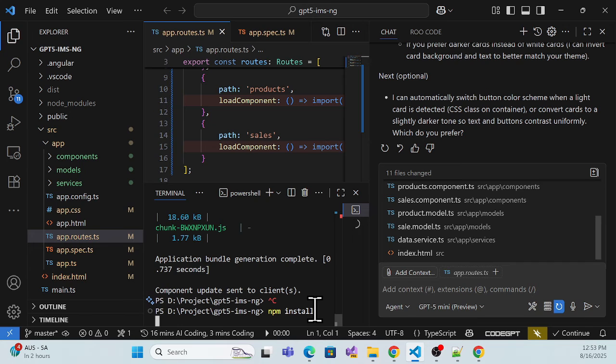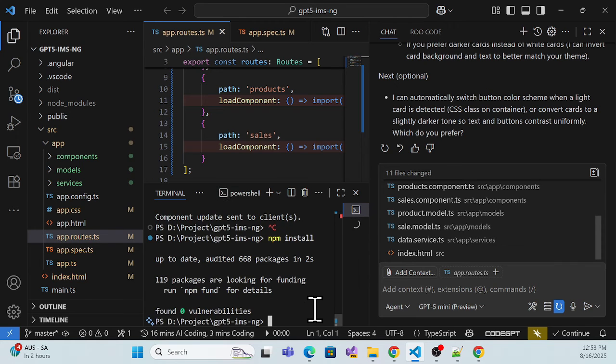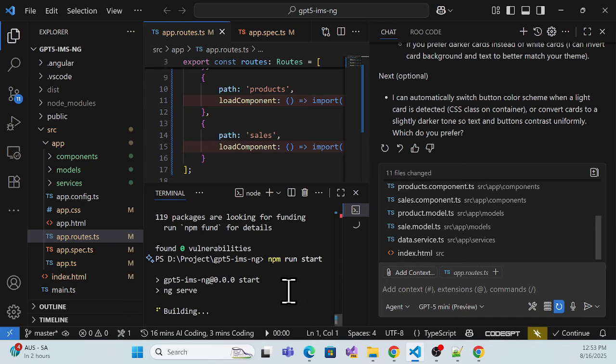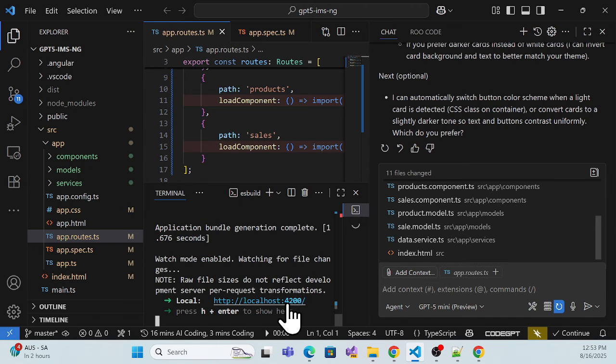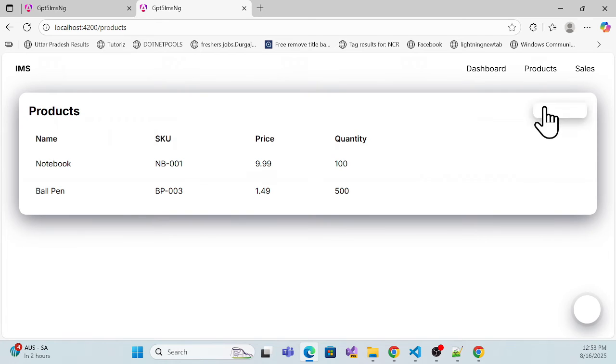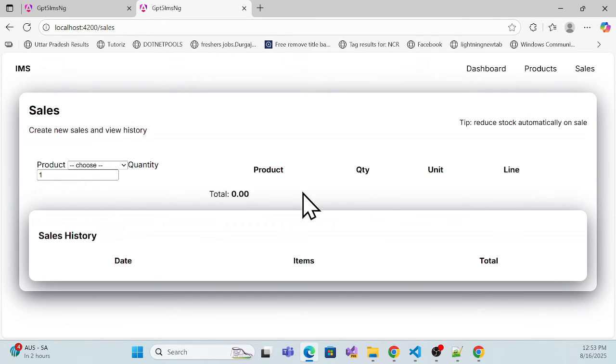First npm install and run. Okay, run it again, and product, yeah, still the same, still the same.